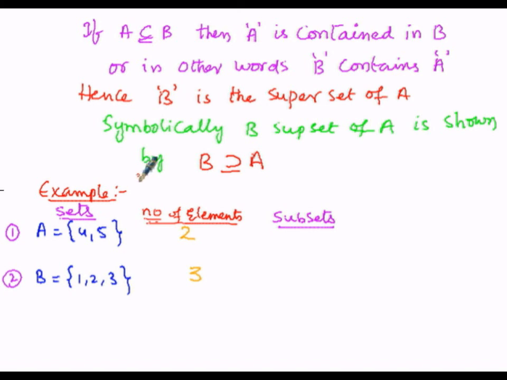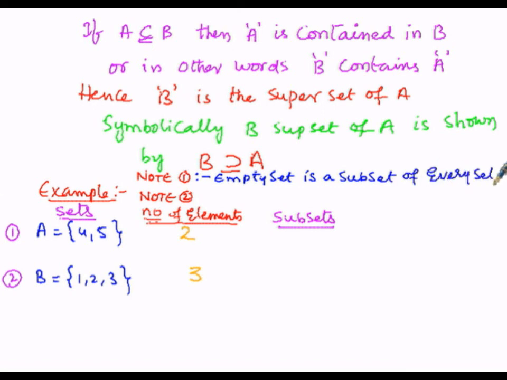Note number 1: the empty set is a subset of every set. Note number 2: a set is a subset to itself.